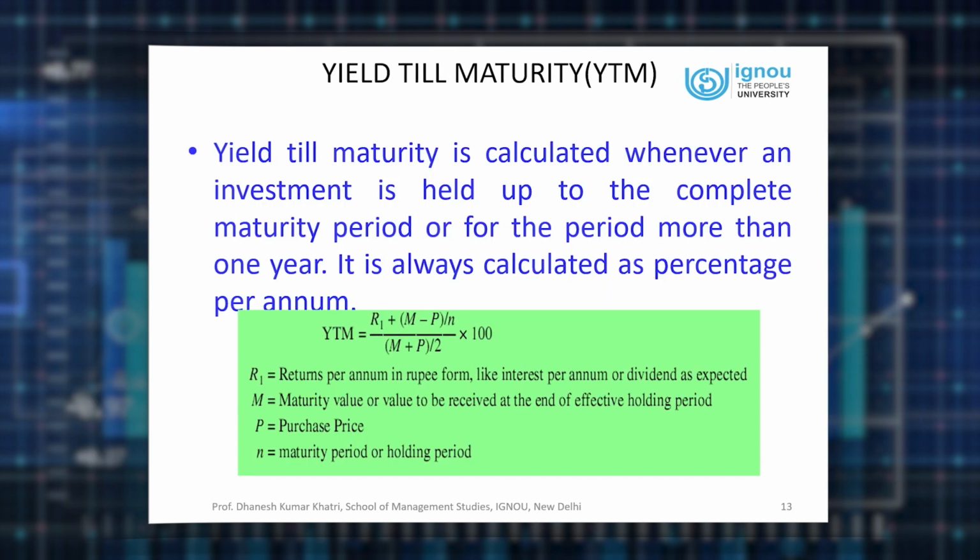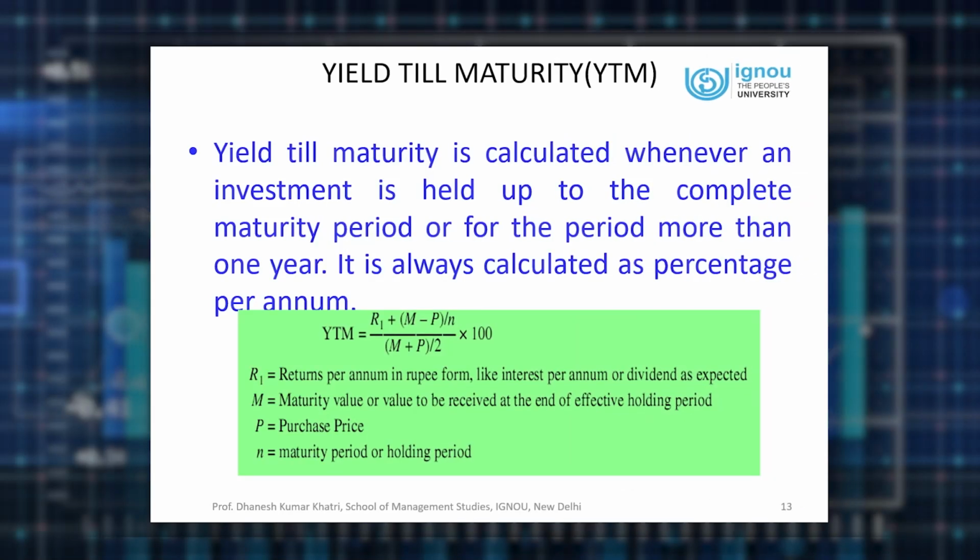Now that was the holding period yield. As I depicted earlier, whenever you hold the investment only for 1 year, then the holding period yield formula is there. But the moment you hold the investment for a period more than 1 year, we will end up calculating yield till maturity, popularly known as YTM. Now yield till maturity is calculated whenever an investment is held up to a complete maturity period or for a period more than 1 year.